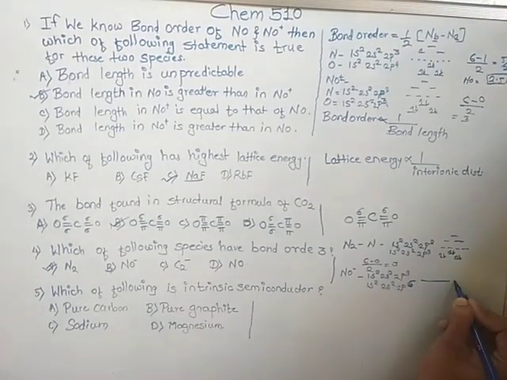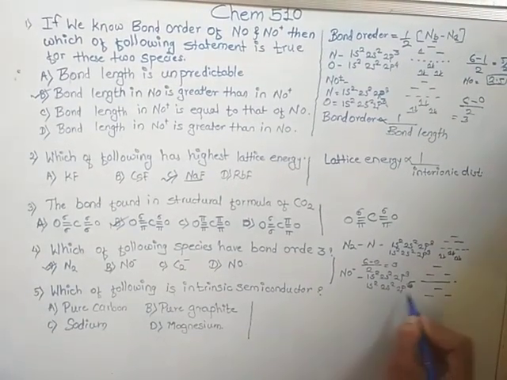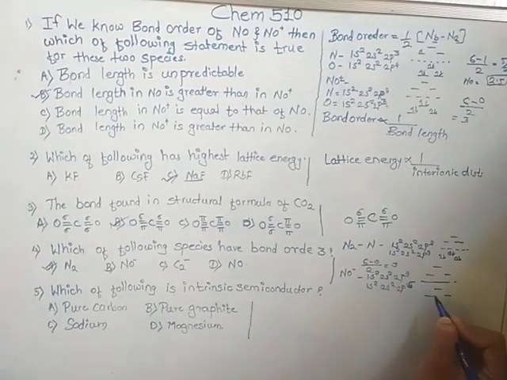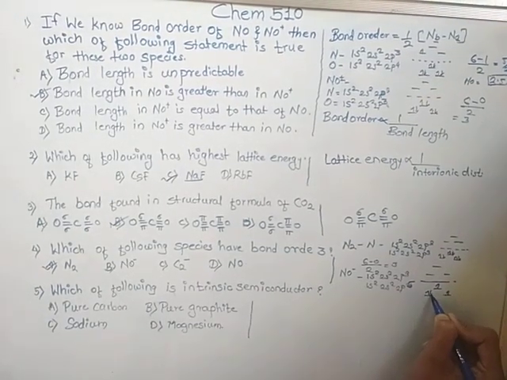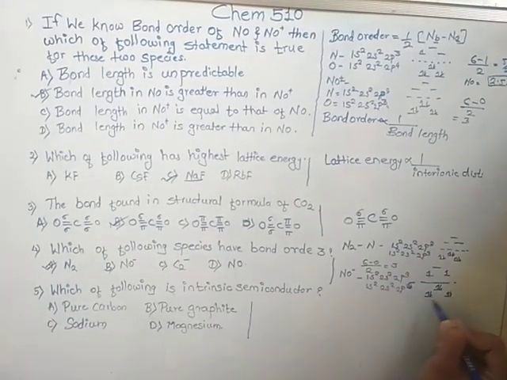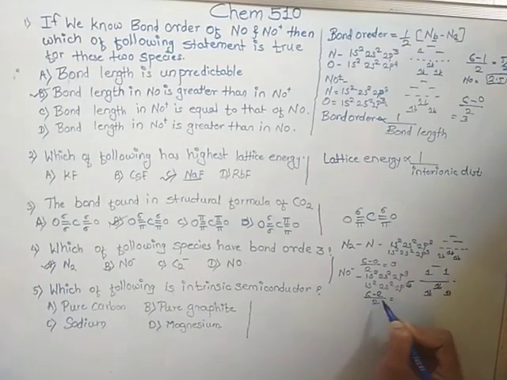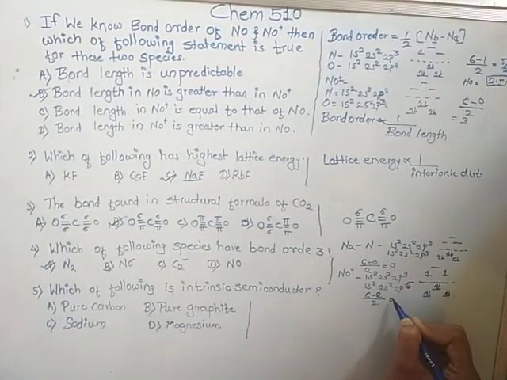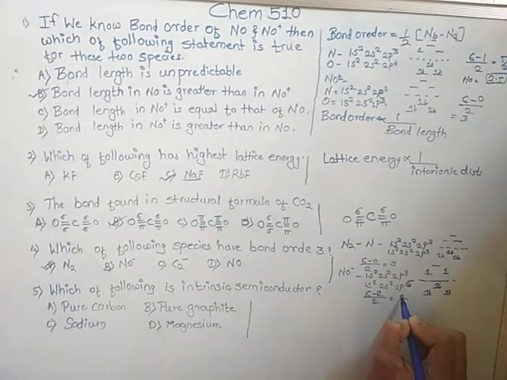Now, filling of these electrons: 1, 2, 3, 4, 5, 6, 7 and 8. So 6 minus 2 divided by 2. Bond order of NO minus is equal to 2.